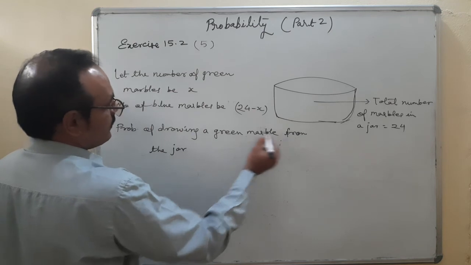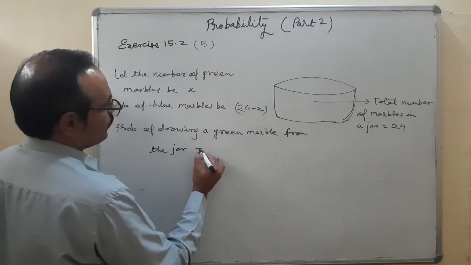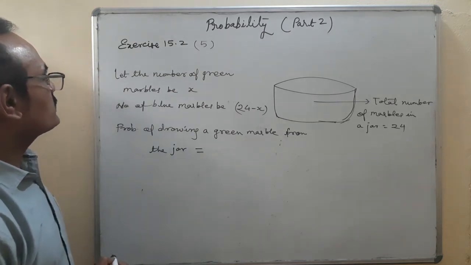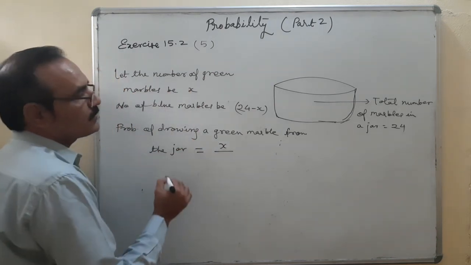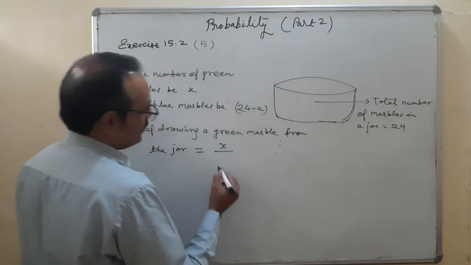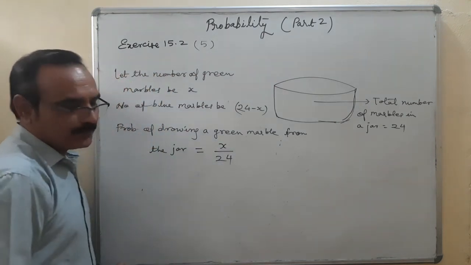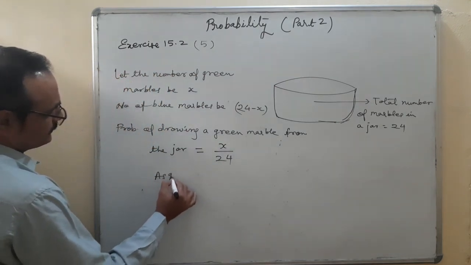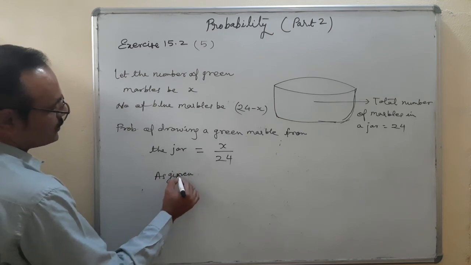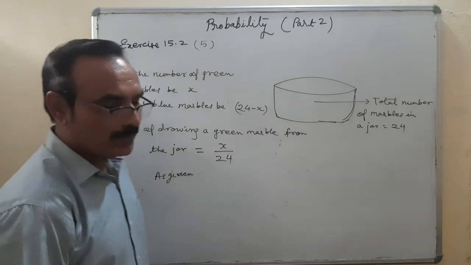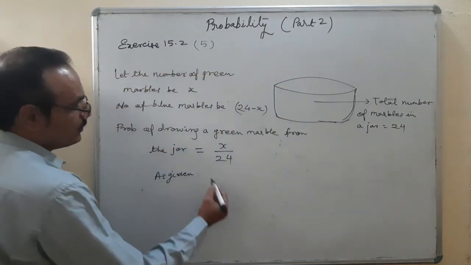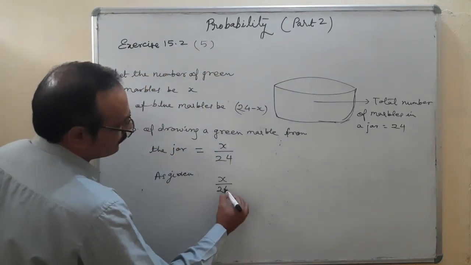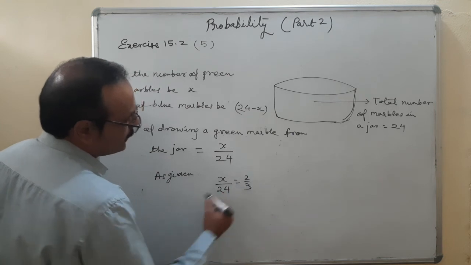The probability of drawing a green marble from the jar is equal to, how many green marbles here? The number of green marbles is X. The total number of marbles in the jar is 24. As given in the question, it is clearly mentioned that the probability of drawing a green marble is 2 upon 3. So I can write here X upon 24 is equal to 2 upon 3.